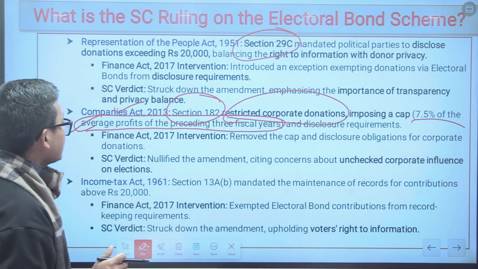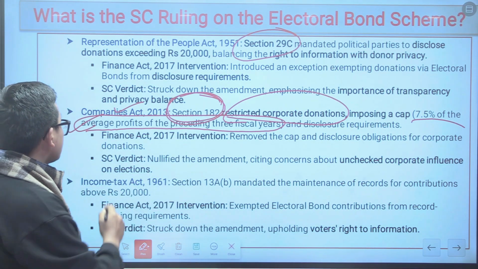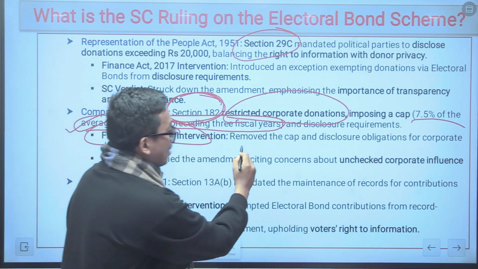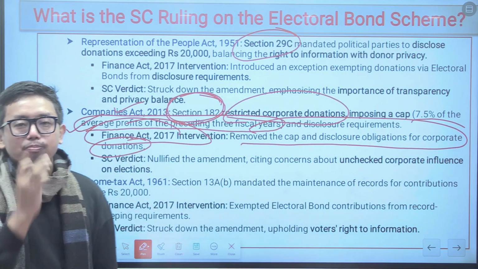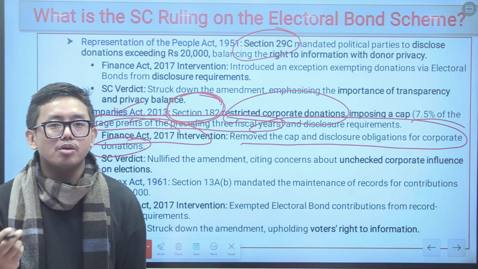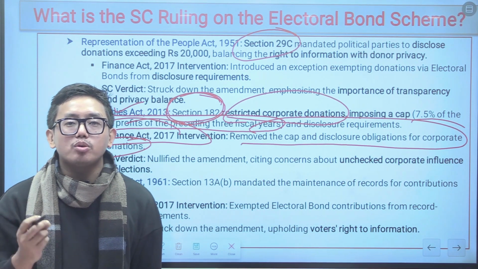But this Section 182 of the Companies Act of 2013 was struck down by the Finance Act of 2017, and this removed the cap and disclosure obligations of the corporate donations. That means the companies and individuals now could donate more than 7.5% of their profits. And this provision was brought about by the Finance Act of 2017.